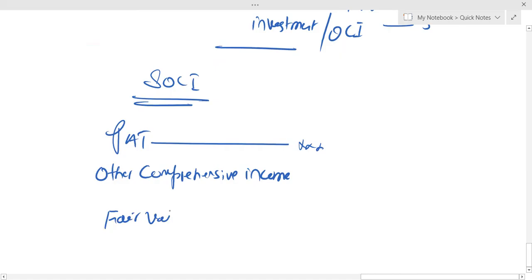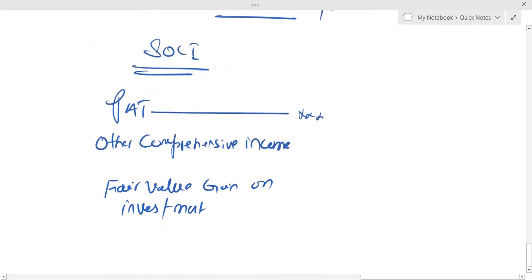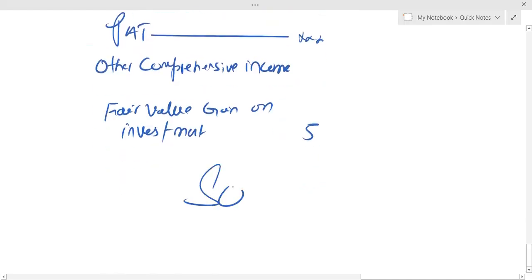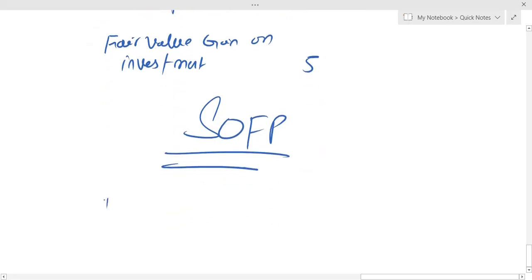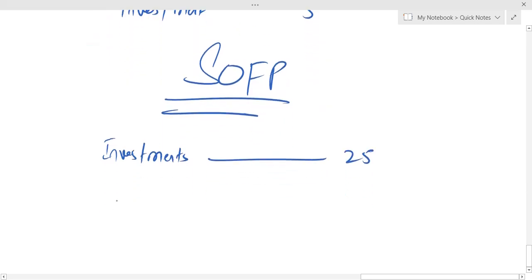Fair value gain on investment. The amount is 5 million. Okay. When it comes to SOFP, statement of financial position, obviously, if you ask me the value of the investment in assets, it will be 25 million. I just want to explain something. But what about that 5 million?